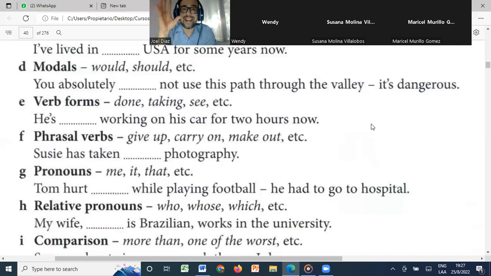Now, phrasal verbs, please. We definitely need to study phrasal verbs for this test. Again, in the book of collocations that I sent you, you can find a part over there of phrasal verbs. Please, at least start looking at them, right? Because, for example, we have give up, carry on, make out. But here, which one do we use? Susie has taken. Which phrasal verb do you think goes there?